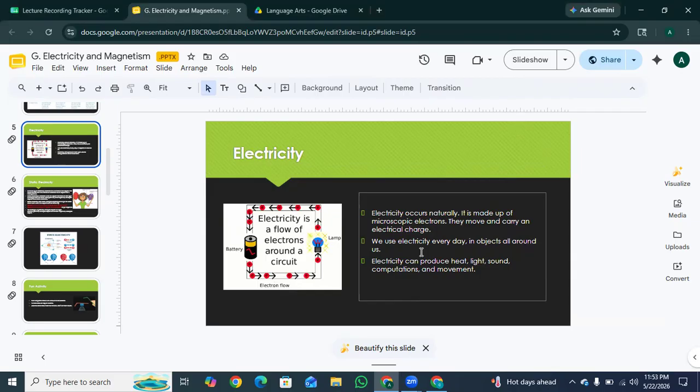Like we use electricity every day in objects all around us. Electricity can produce heat, light, sound, computation, and movement. So it happens naturally in the world, like a flash of lightning. These microscopic electrons carry a negative electric charge as they move. Okay?